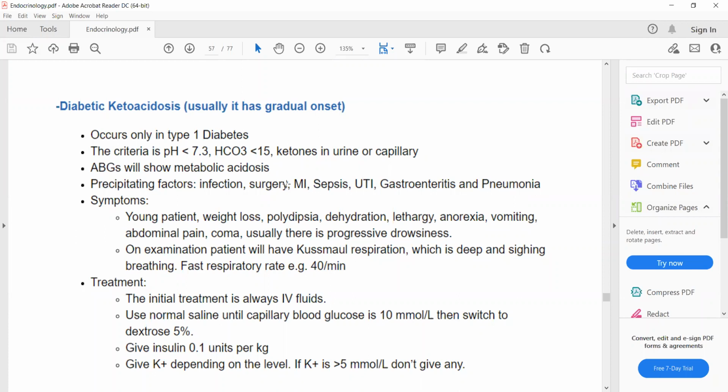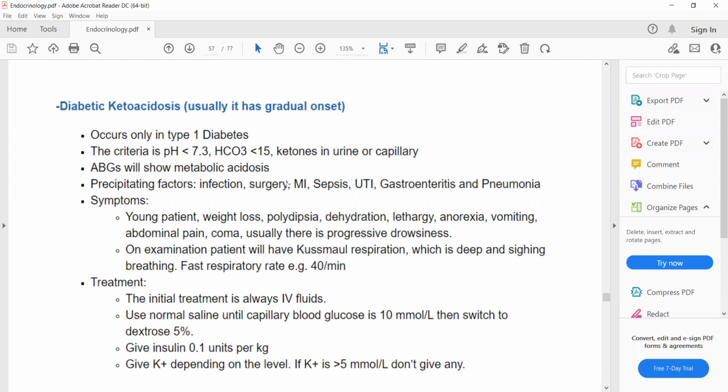Symptoms of ketoacidosis: lethargy, anorexia, vomiting, abdominal pain, coma, etc. On examination, there will be Kussmaul respiration, which is a typical feature of metabolic acidosis.